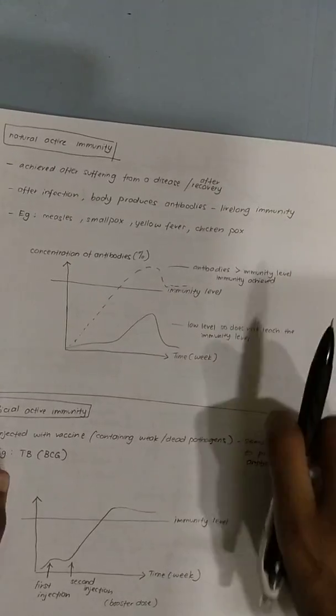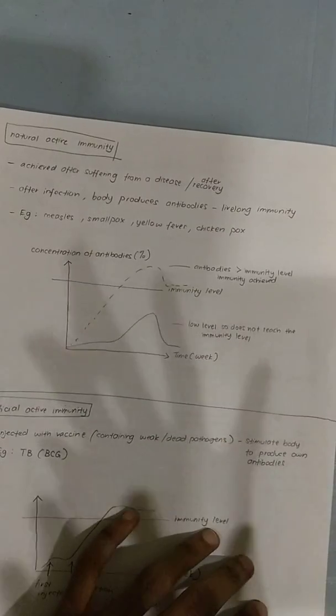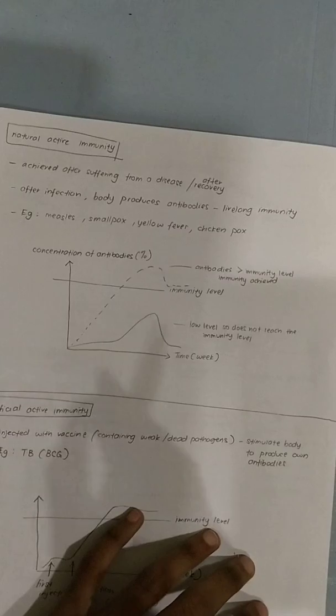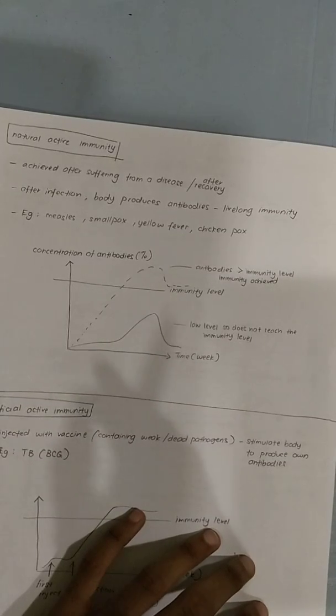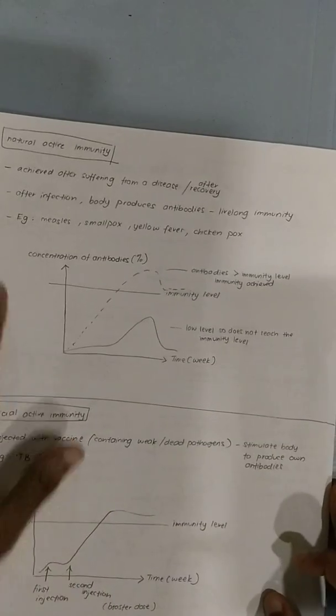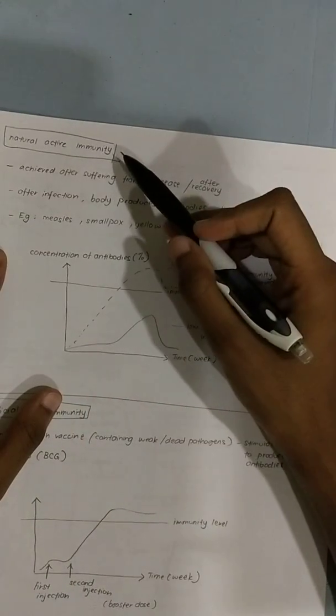Now, if you notice in your textbook, there are a lot of graphs, about four graphs. So I need to explain the graphs to you. This is important. Usually the PT3 questions are about the graphs. Okay. First graph, natural active immunity.